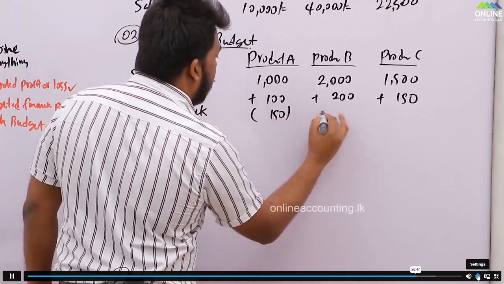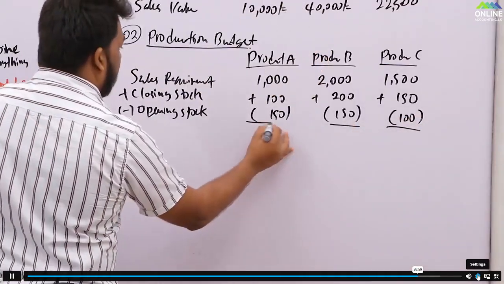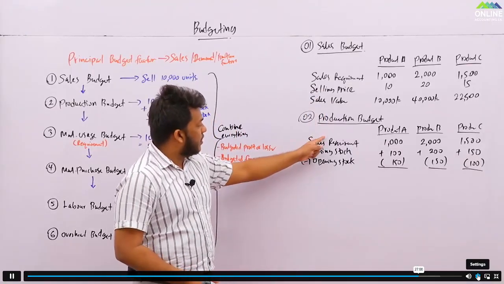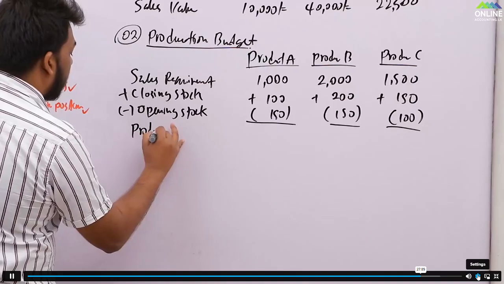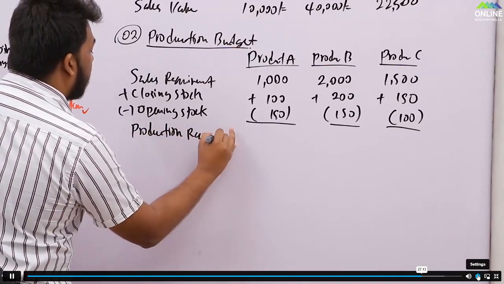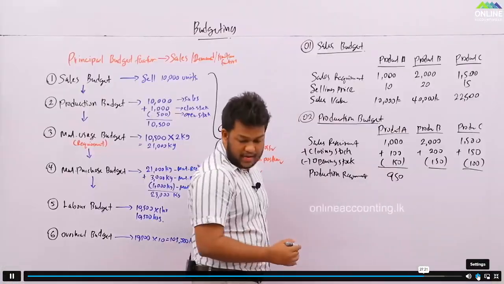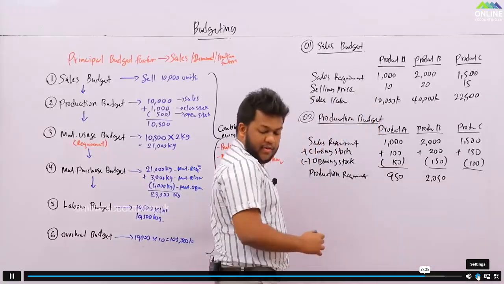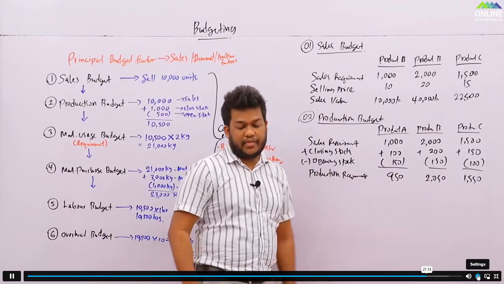So let's say 150, and we say 100. From the sales you plus the closing stock, you minus the opening stock, then you will be getting the production requirement. So the totals are 950, 2050, 1550.